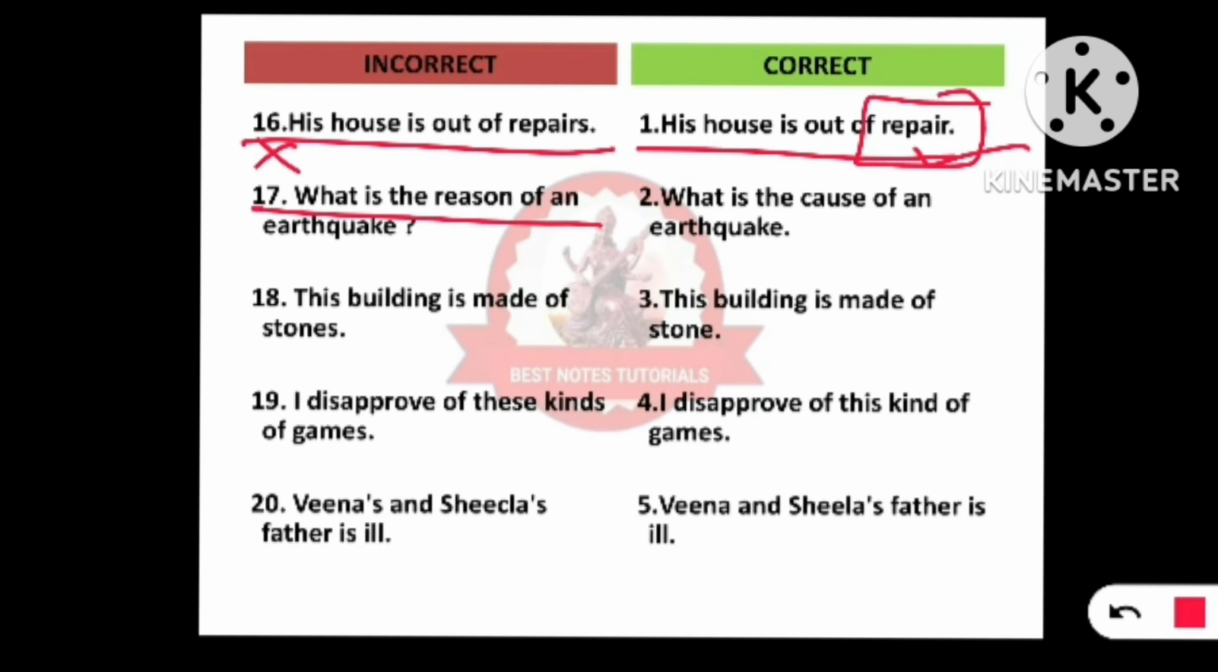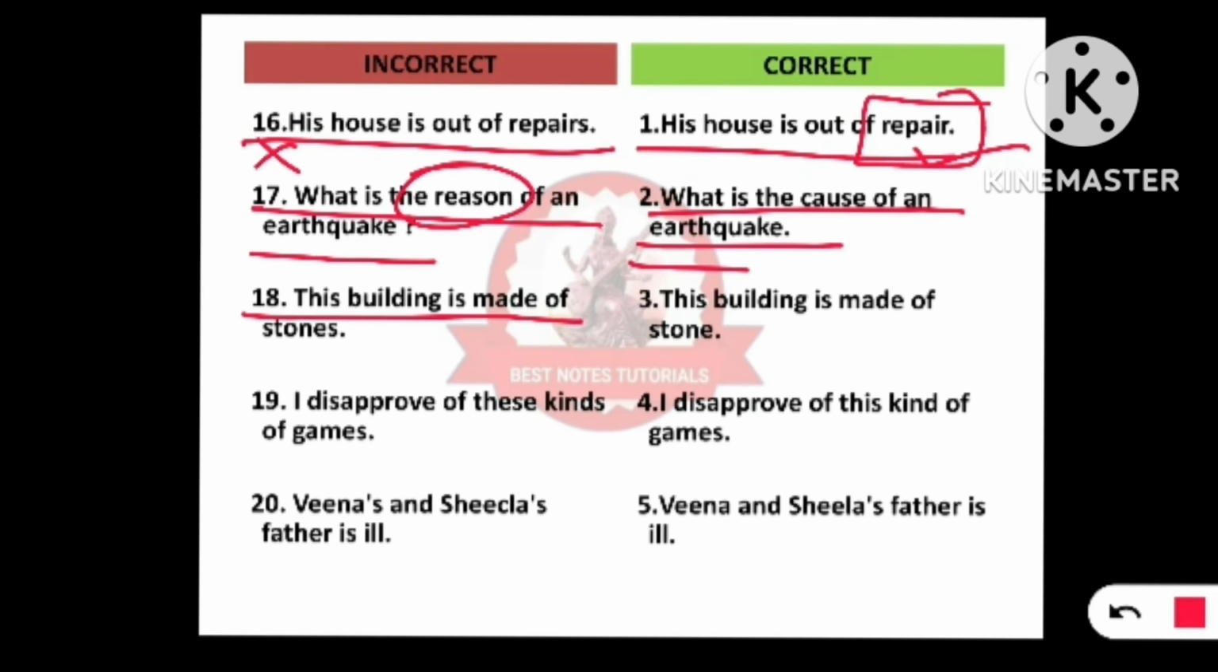"What is the reason of an earthquake?" What is the cause of an earthquake? Not reason, cause. "This building is made of stones." This building is made of stone. It's not stones, it's stone.